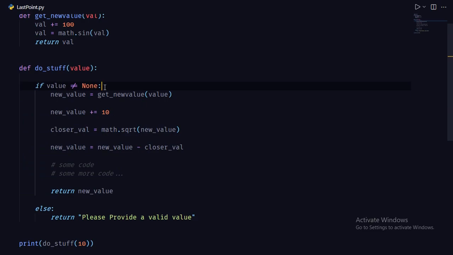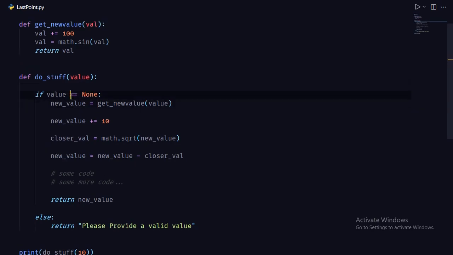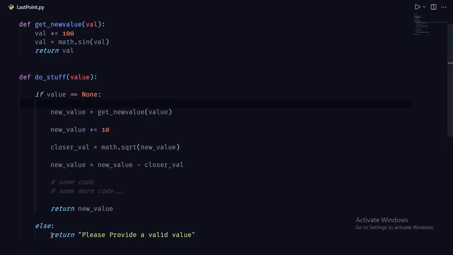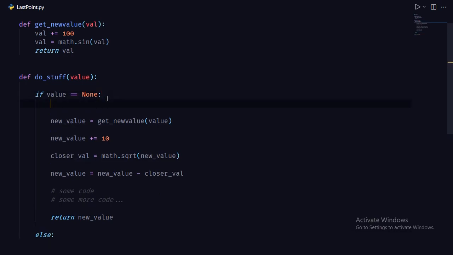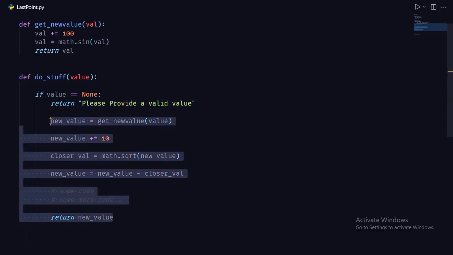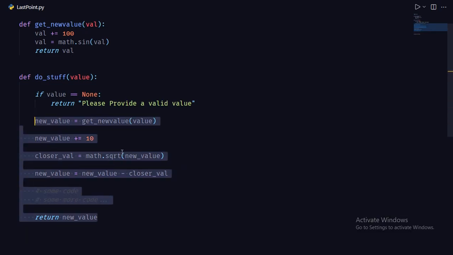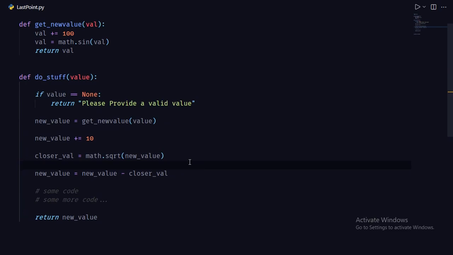So what you can do to clean this code, let me show you. You just need to invert this line. So we can say, if the value is equal to none, we simply move to this else part. We remove this else. See, now this is much cleaner code.